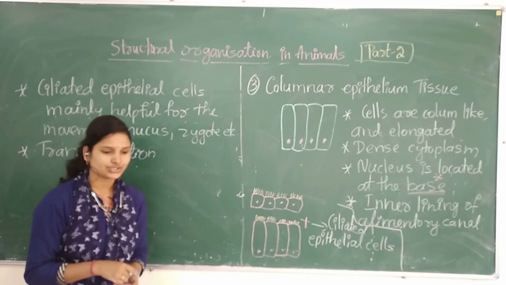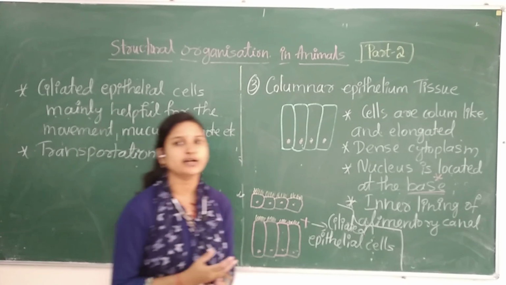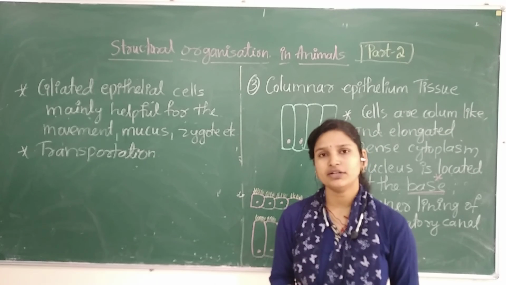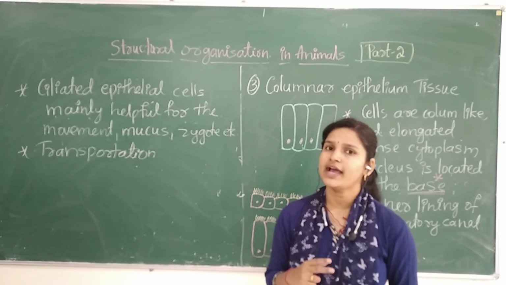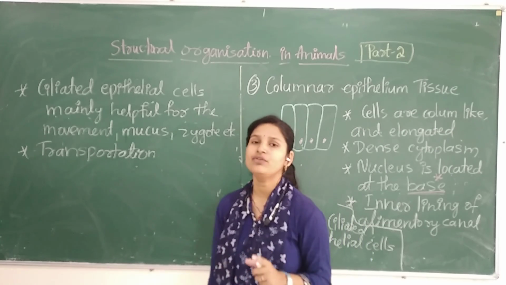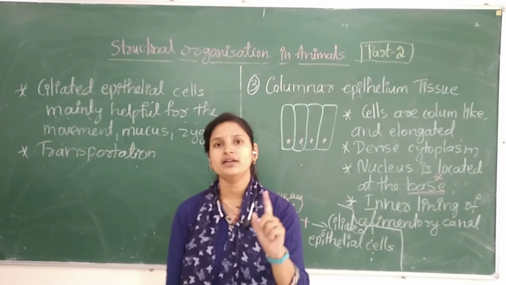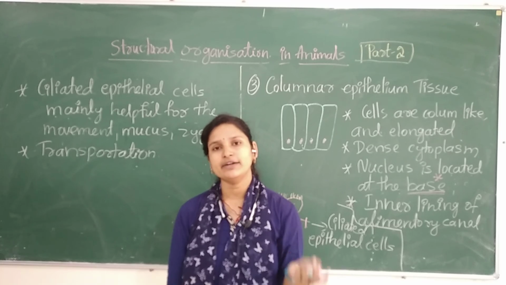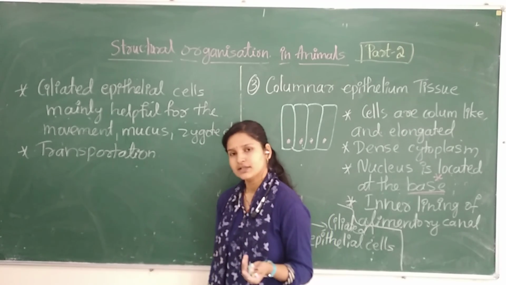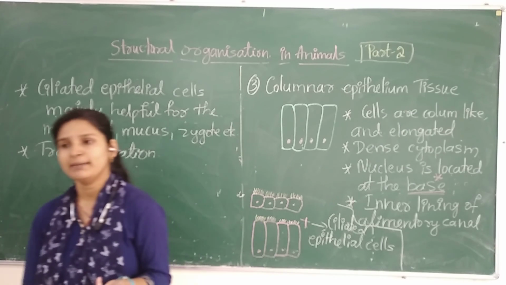So in today's class, we have learnt about the epithelial tissue, and in that we have learned two types, that is simple and compound. In the simple epithelial tissue, we have learnt about the cuboidal, columnar, and the first one, squamous epithelium.